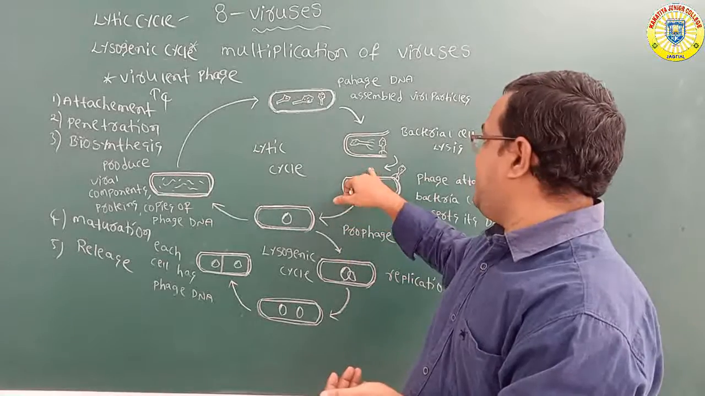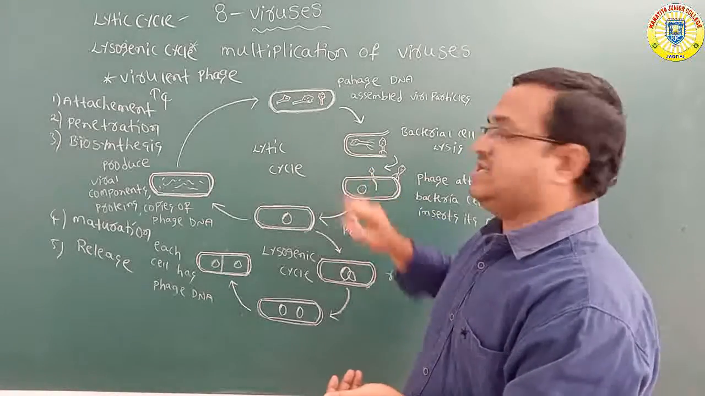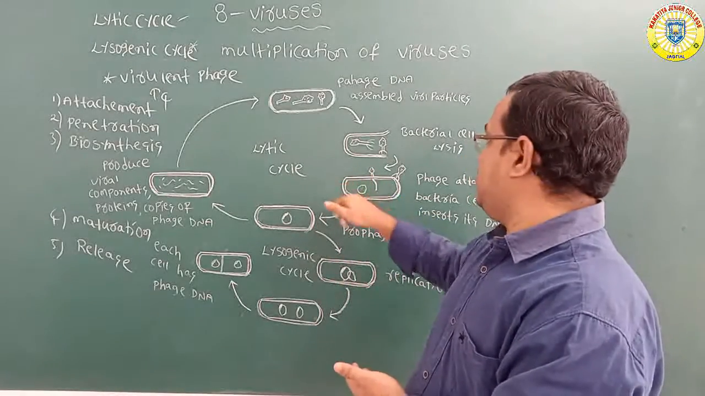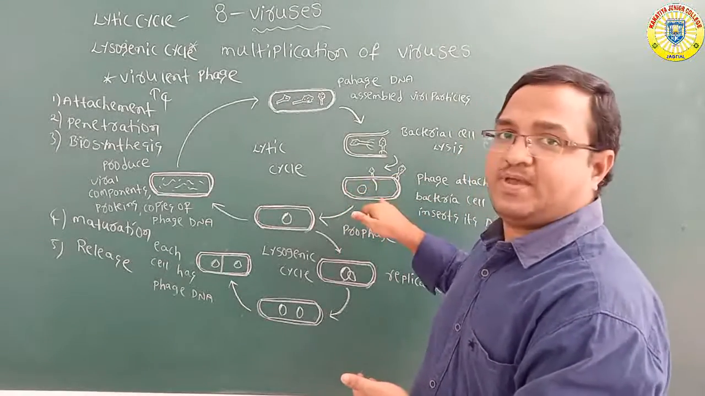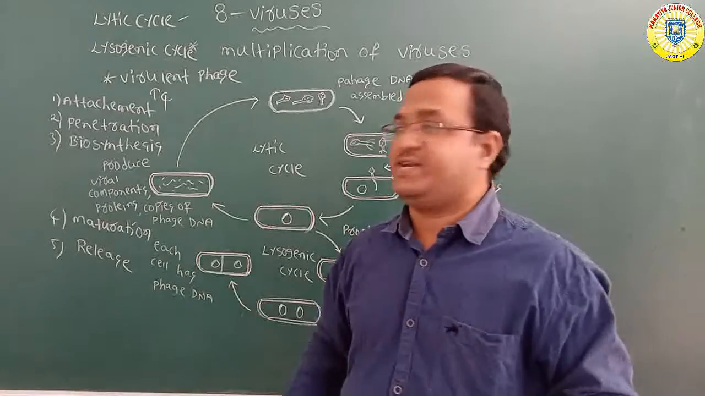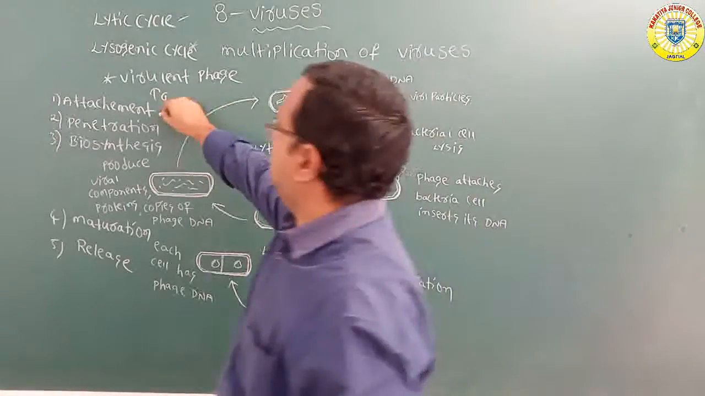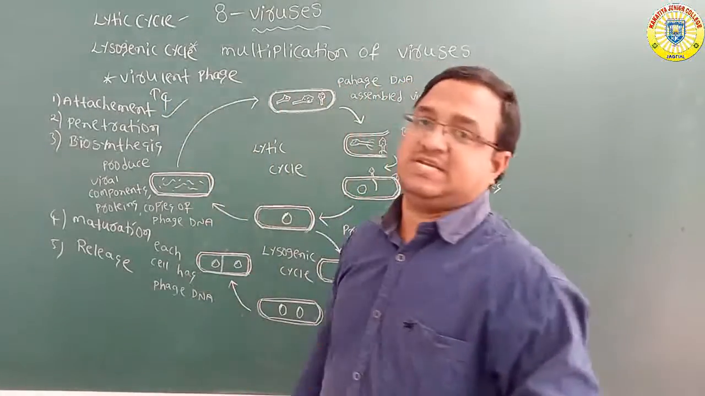The contact between bacteriophage and E. coli cell. This is the host cell, E. coli. The contact between bacteriophage and E. coli, that is called attachment. Okay, attachment. Next to penetration.